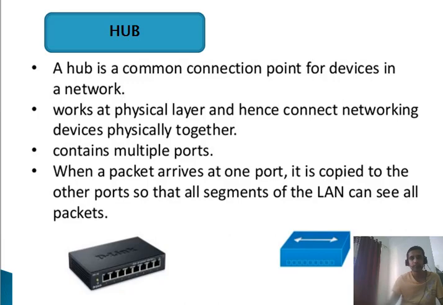A hub contains multiple ports. When a packet arrives at one port, it is copied to the other ports so that all segments on the LAN can see the packets. Basically, a hub is not a very smart device. It just gets the data and sends it to all the ports on the network, so if computer A wants to send data to computer B, all the other computers on the network will also receive the data. This is one of the drawbacks of the hub.